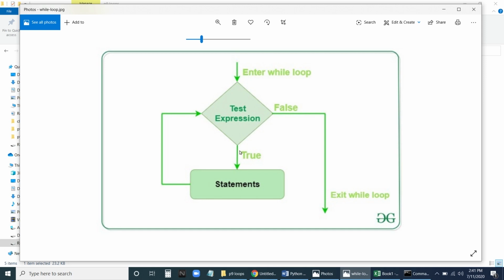If it is true, it will execute the statement. It will keep on executing these statements till the expression is true, that is, the condition is true. Once it becomes false, it will come out of the while loop. So in a while loop, a set of statements will be there. Those statements will be repeated till the condition is true. Once the condition becomes false, it will come out of the loop. So this is the while loop.